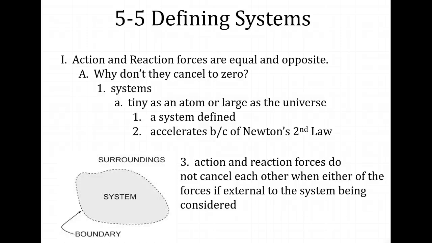To answer this question, we must consider the system involved. Consider, for example, a system consisting of a single orange. There's a dashed line surrounding the orange that encloses and defines the system. A vector poking outside the dashed line represents an external force on the system. The system is the orange, and it accelerates in accordance with Newton's second law.